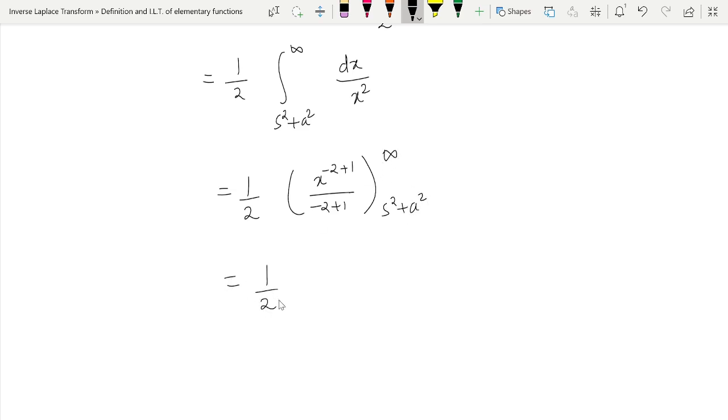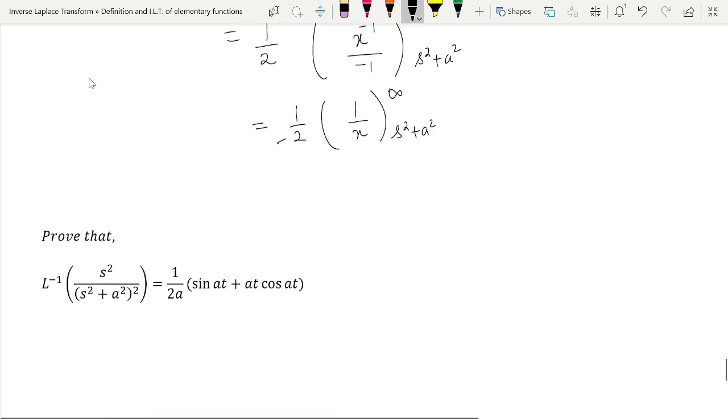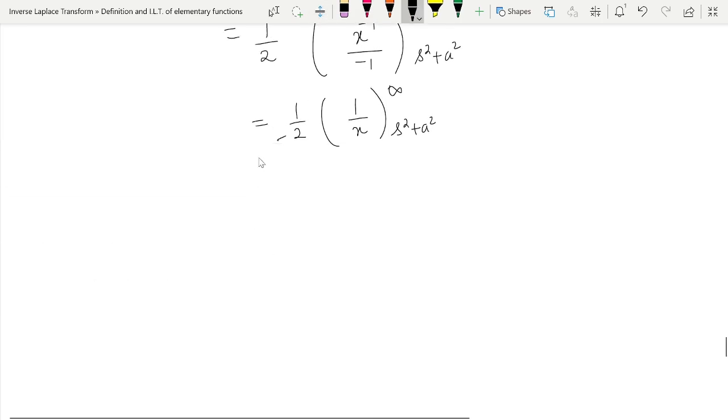This will be equal to half. So it will be x inverse upon minus 1, s square plus a square to infinity. This will be equal to half. Take that minus out. It will be 1 upon x. Limits will vary from s square plus a square to infinity, and this will be equal to, if I put the upper limit as infinity, 1 upon infinity tends to 0, right?